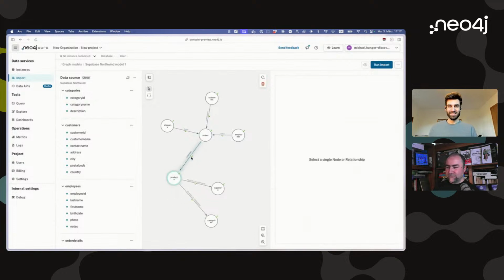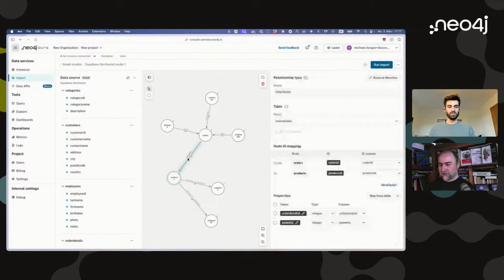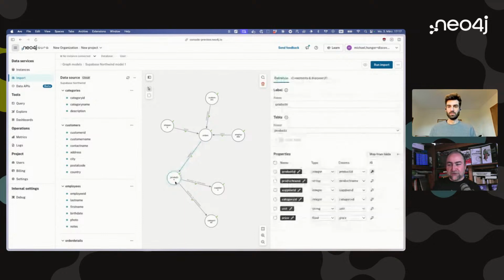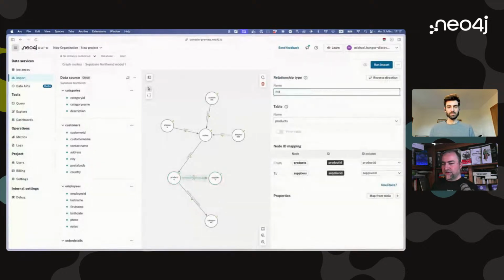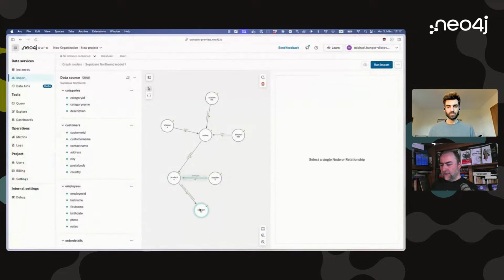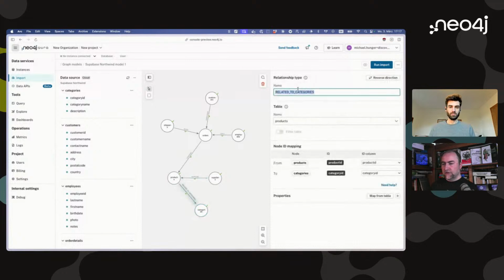So from the auto-generated one, this is actually a nicer graph model where the relationship is actually representing the join table as such. Order details is one of these typical join tables, and we just turned this into a relationship. I like this actually more, but I have not tried it before, so let's see what happens. And then we have a product and supplier relationship. So we would probably say a supplier supplies a product, and a product is in a category, for instance, as such.